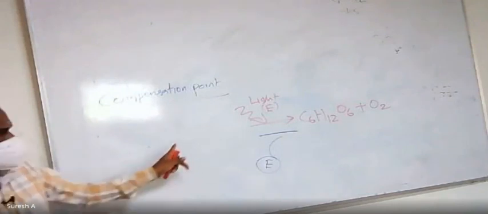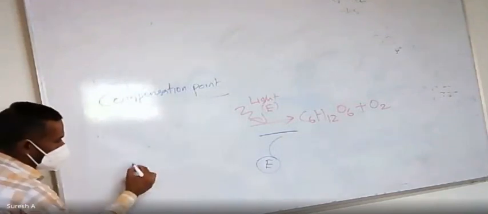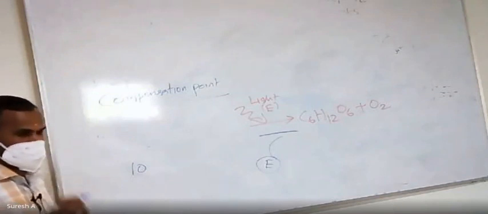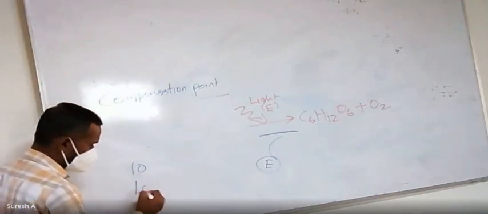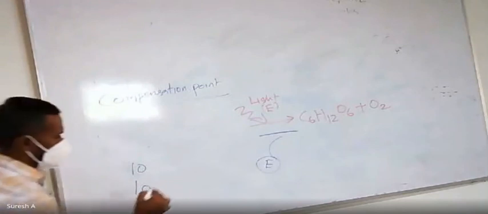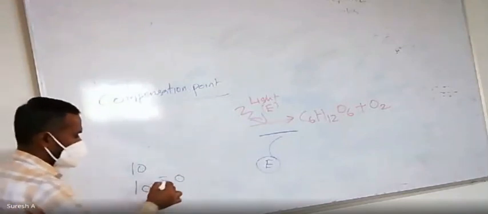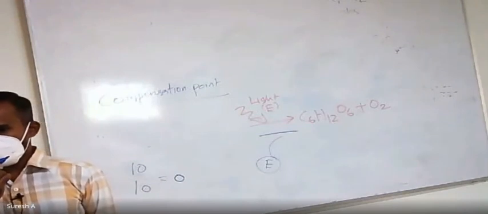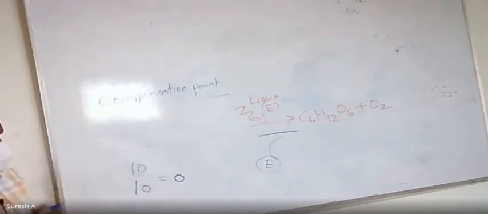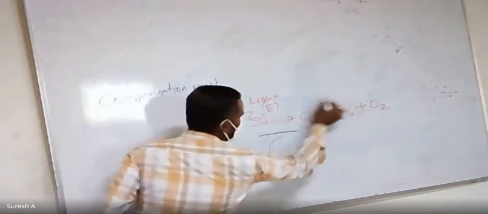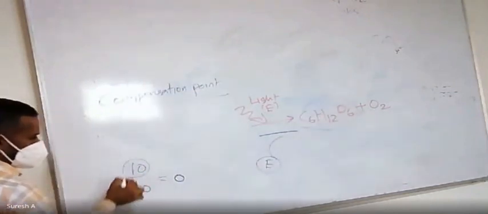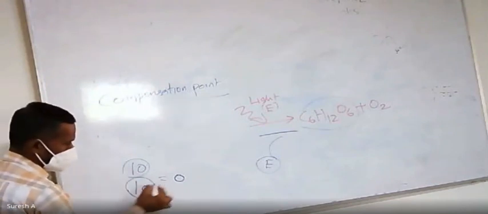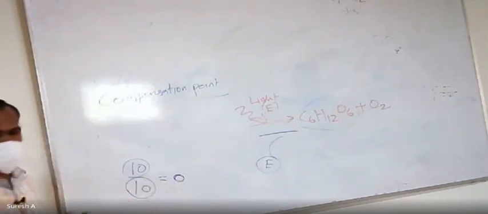Therefore, if photosynthesis makes 10 glucose, and your respiration breaks 10 glucose, then the energy saving is 0.